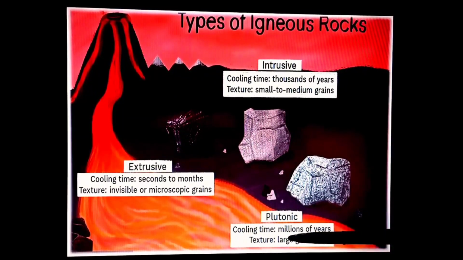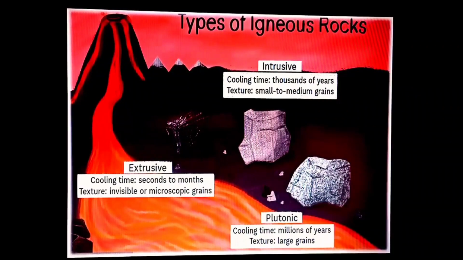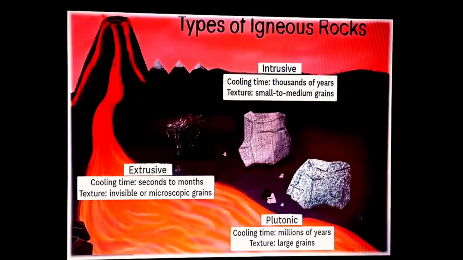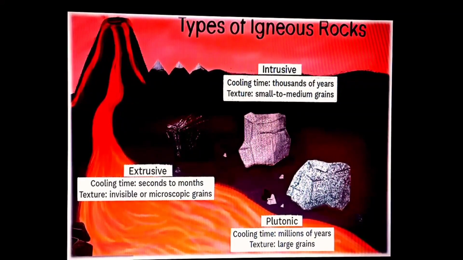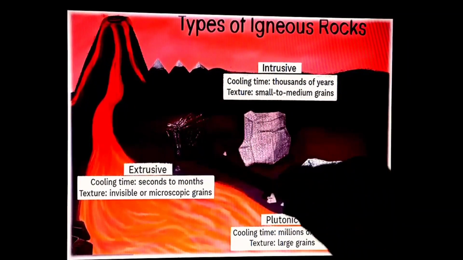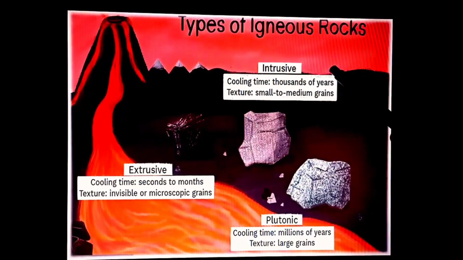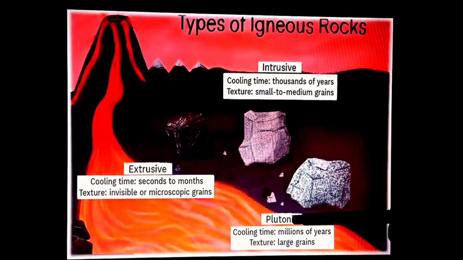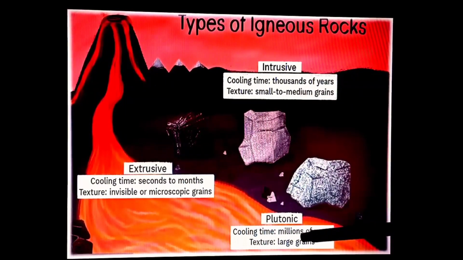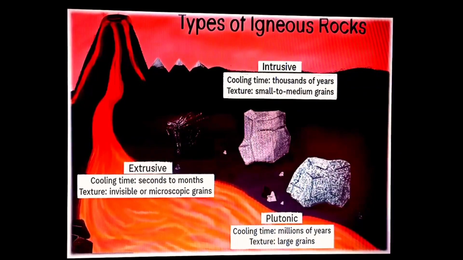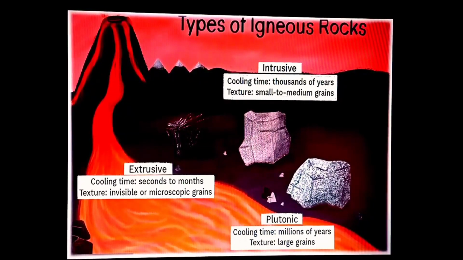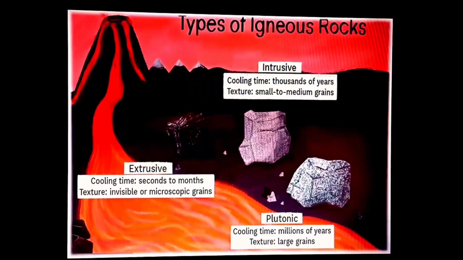If you remember in the first slide where we discussed the types of rocks, we learned the igneous rocks are of two types, extrusive and intrusive, and intrusive igneous rocks are of two types, plutonic and hypabasal. So let us know what are plutonic and hypabasal intrusive igneous rocks.